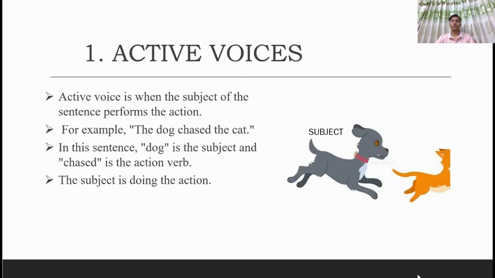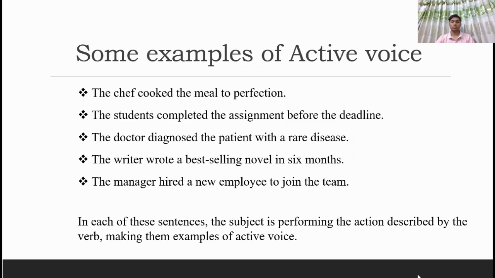What is active voice? Active voice is when the subject of the sentence performs the action. For example, the dog chased the cat. In this sentence, dog is the subject and chased is the action verb. The subject is doing the action.